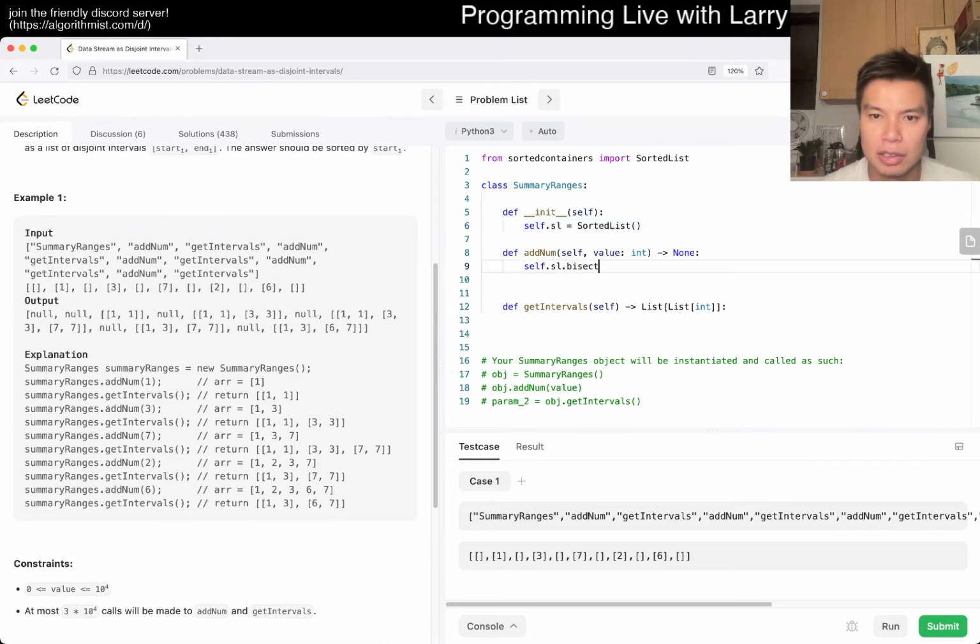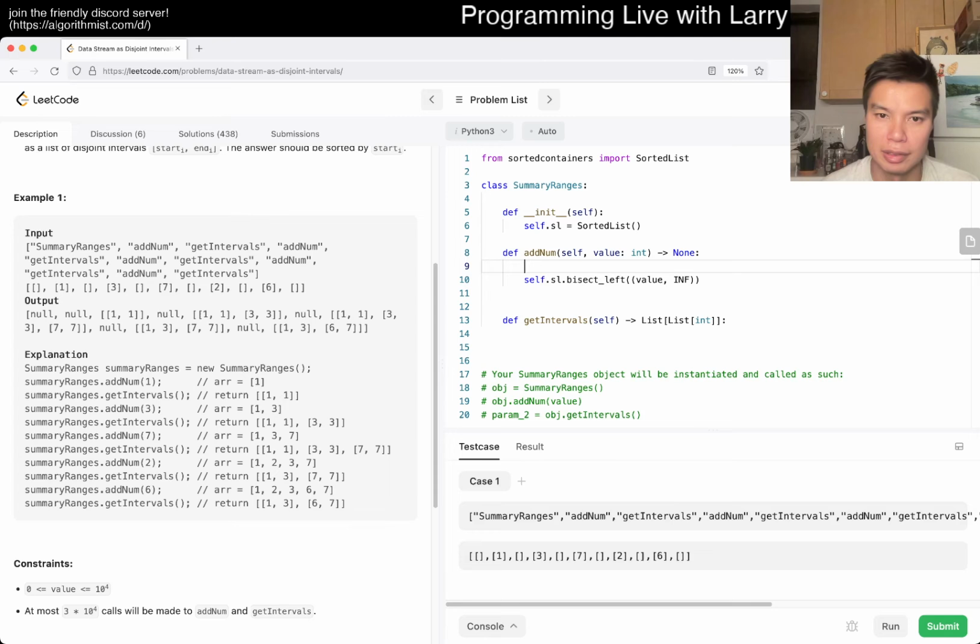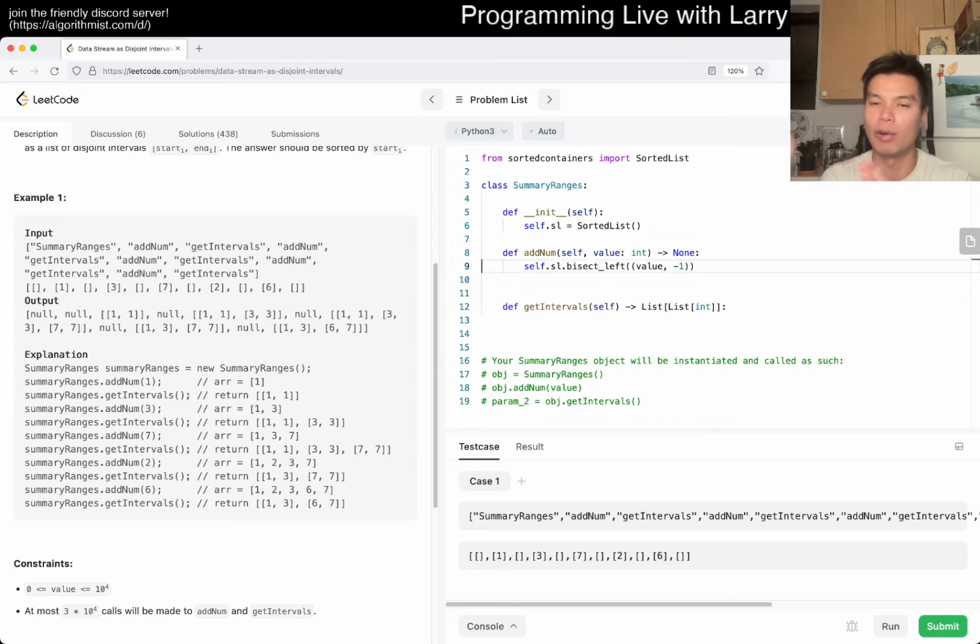We'll see. So we want to bisect left, with infinity, say. Whatever, just right here. And the idea here, oh wait, no, we want this to be -1 actually, so that it always gets the number that is. So basically, I'm just working this out in my head.